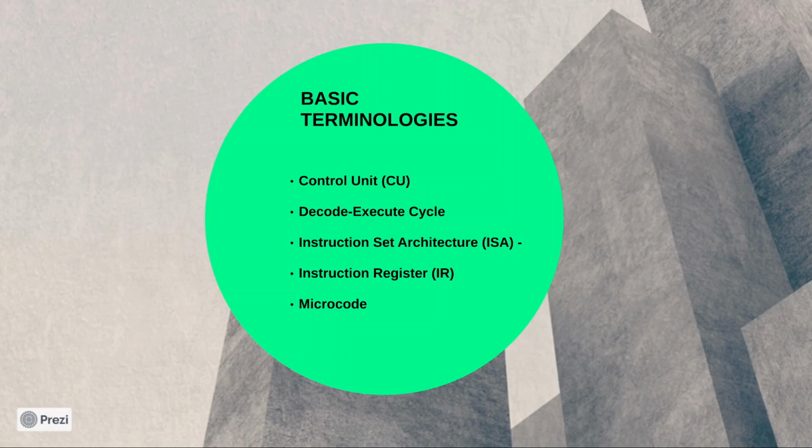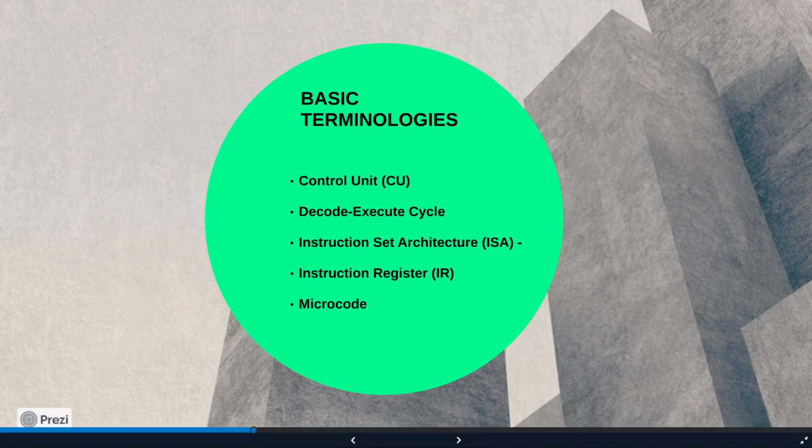First up, we have the control unit or CU. It is a key component of a computer's central processing unit, also known as the CPU. It is responsible for executing instructions. The control unit retrieves the instructions from the memory, decodes them into control signals, and then sends these signals to appropriate parts of the computer to execute the instruction.